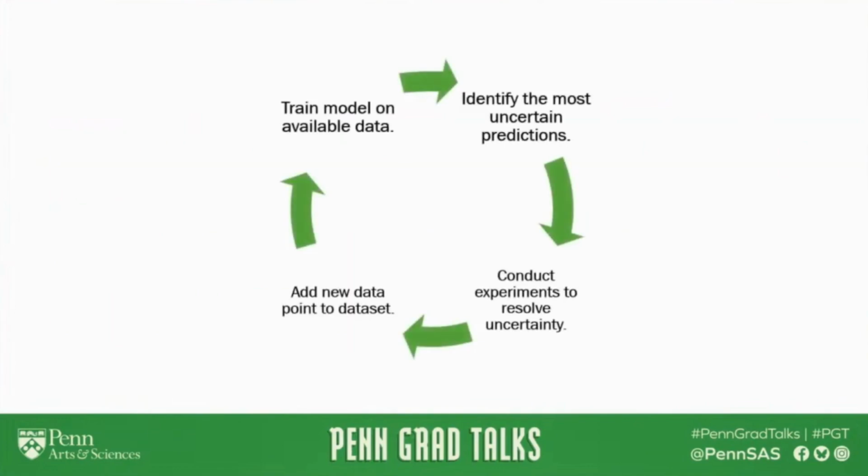This leads to a virtuous cycle where we can train a model using available data, then we identify our most uncertain predictions and conduct experiments to resolve them. We then add these new points to our data set and retrain with the new insights. Each step refines our understanding, making predictions stronger over time. This actually describes a lot of the research that I do.